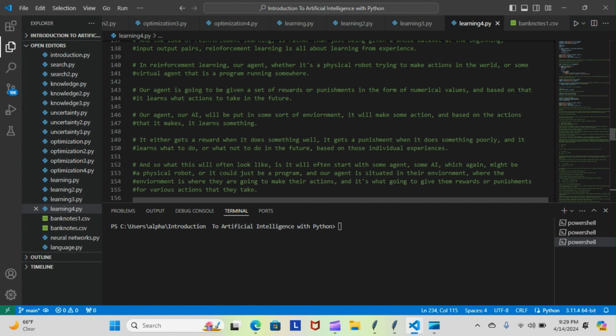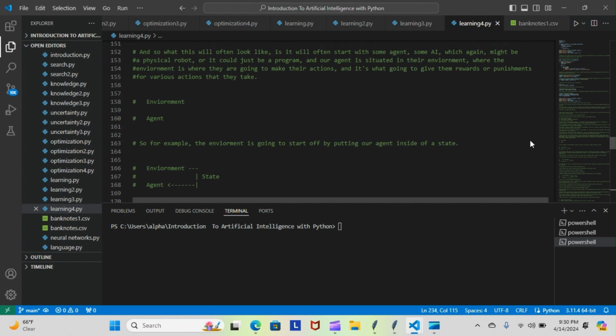And so what this will often look like is we start with some agent, some AI, which again might be a physical robot or it could just be a program. Our agent is situated in the environment, where the environment is where they are going to make their actions. And it's what's going to give them rewards or punishments for various actions that they take. So we have our environment and then we have our agent. The environment is going to start off by putting our agent inside of a state. This is the state that our agent is in.